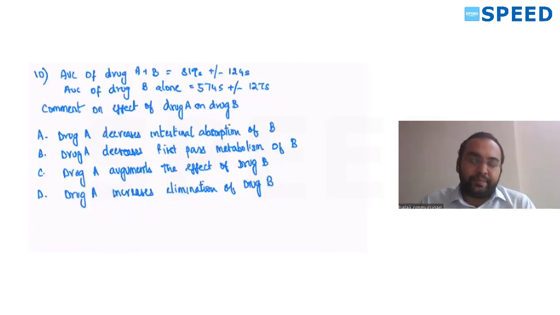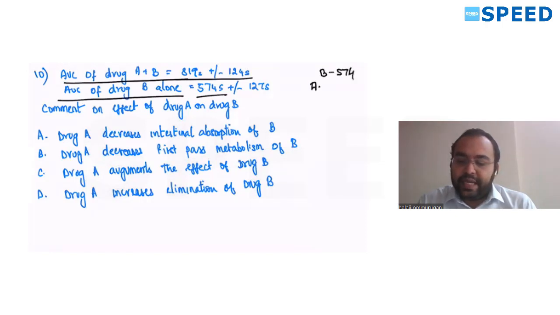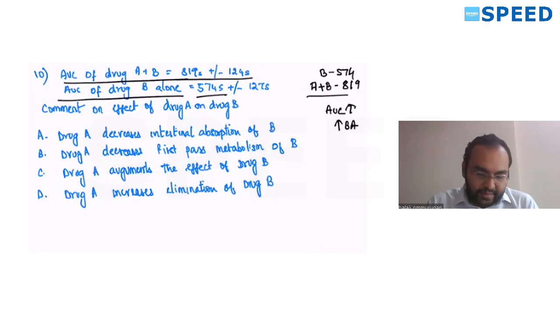And this is a very nice question. Area under the curve of drug A plus B was 819. Area of drug B alone was 574. It means that B was 574, and when A was given with B, it became 819. So if area under the curve is increasing, it means your bioavailability is increasing. Simple logic. What is the effect of drug A on drug B?